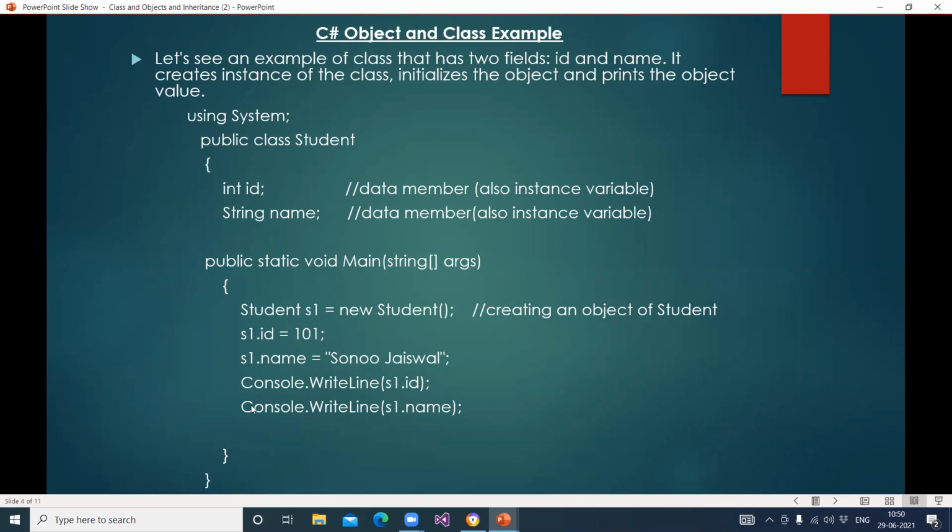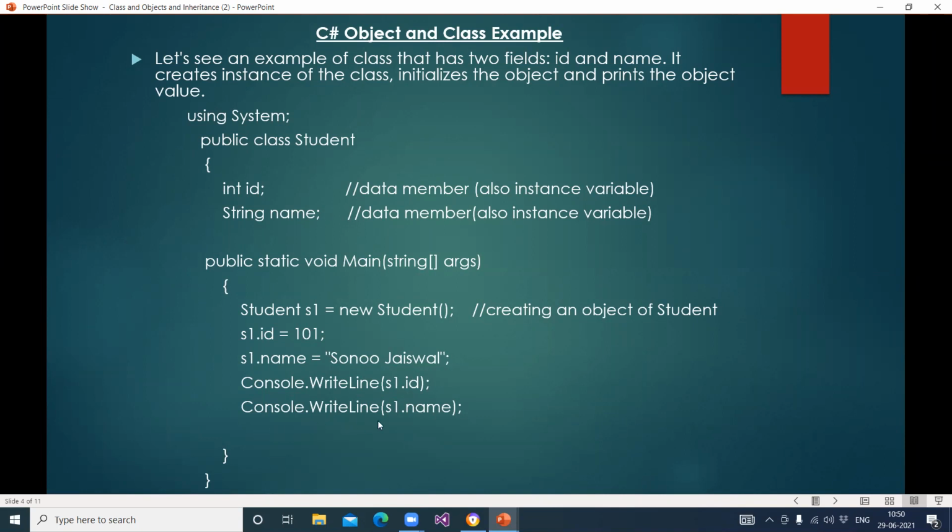Then this is a console application. If you want to display this on the screen, I write Console.WriteLine. In a console application we use WriteLine like printf, as we do in the C language. Why? Because this is a console application. So Console.WriteLine s1.id, the value of the ID will be displayed, s1.id means 101.